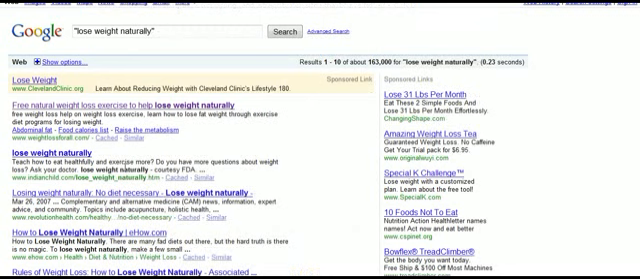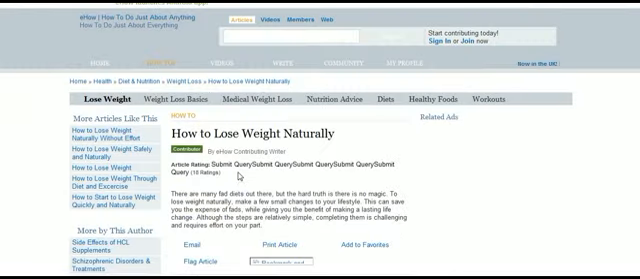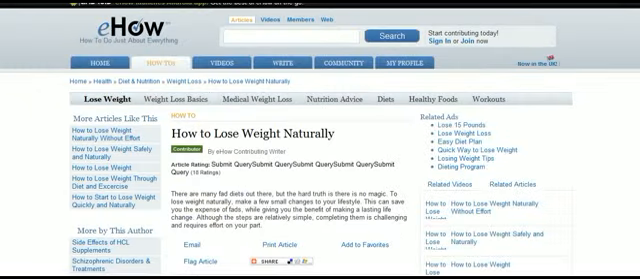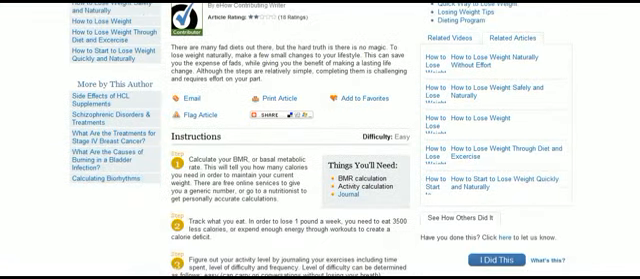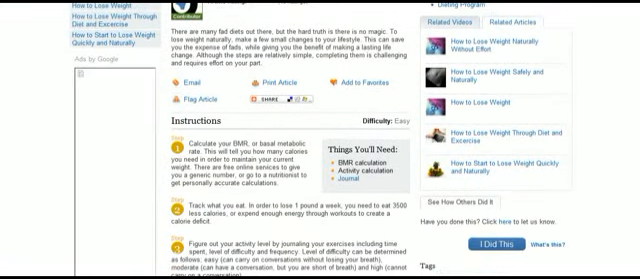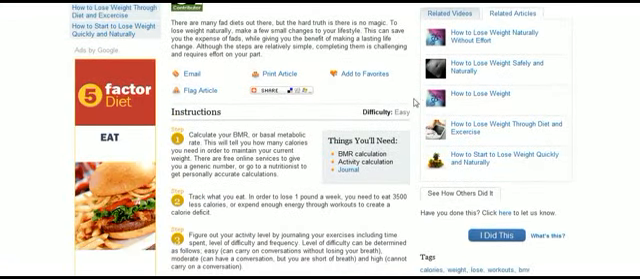Or you can just click back here, and here's a good site, ehow.com. Great site. ehow.com has a lot of great information. So I'm not saying that you need to copy. I'm just saying that you need to do some research, and it's important that you really have some nice, solid research behind you. Like how to lose weight naturally. You could take some ideas here of how to do that.